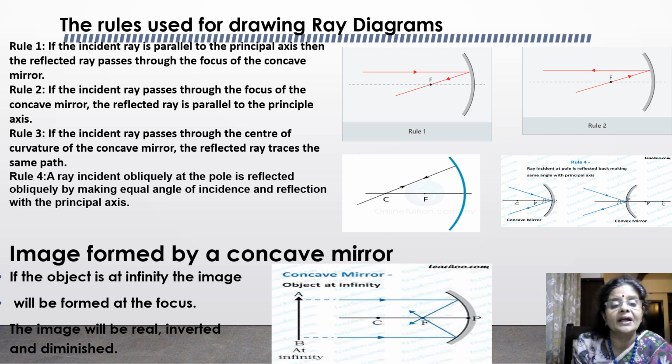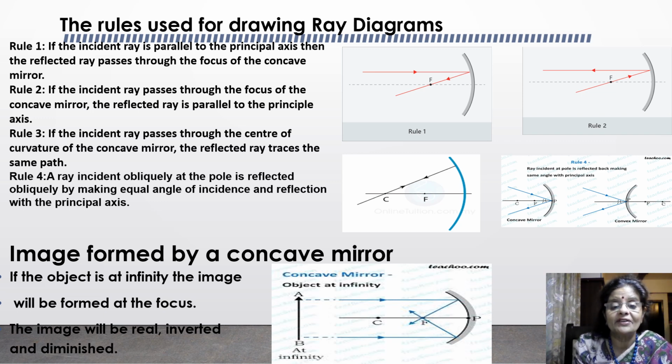And the third rule says that if the incident ray passes through the center of curvature of the concave mirror, the reflected ray traces the same path. And the fourth rule says that a ray incident obliquely at the pole is reflected obliquely, making equal angles of incidence and reflection with the principal axis. So you have to follow these rules while drawing the ray diagrams.